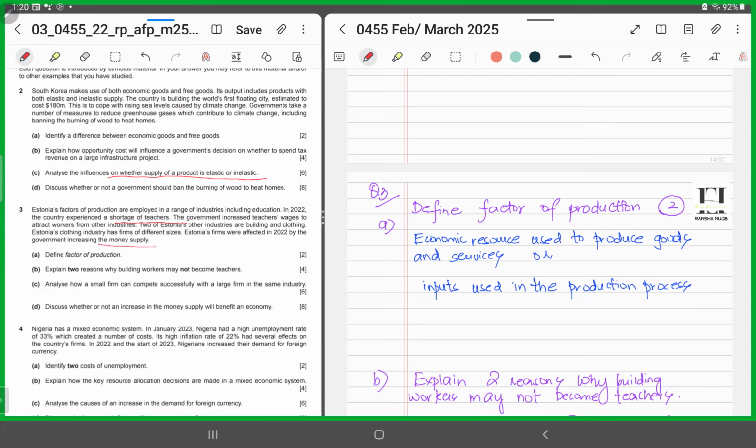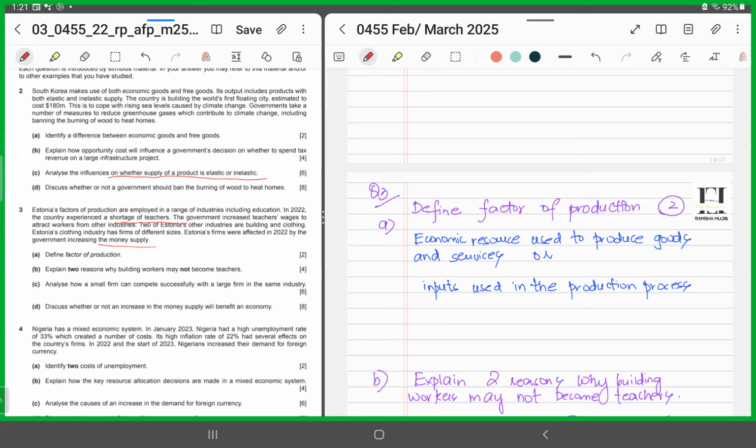Now, what are they telling us? They are saying that Estonia's factors of production are employed in various industries, and education is one of the industries in which most of its factors of production are employed. And the other two industries are building and clothing.